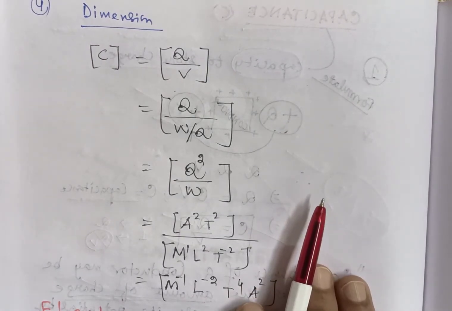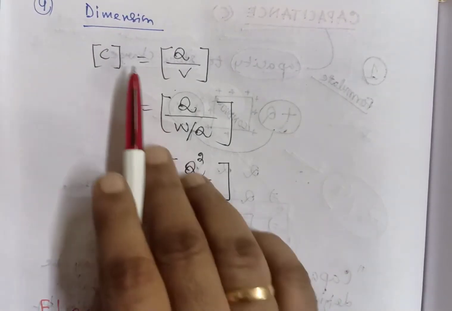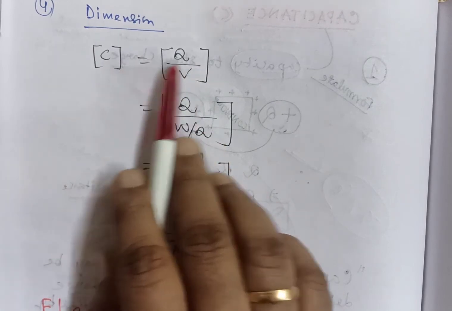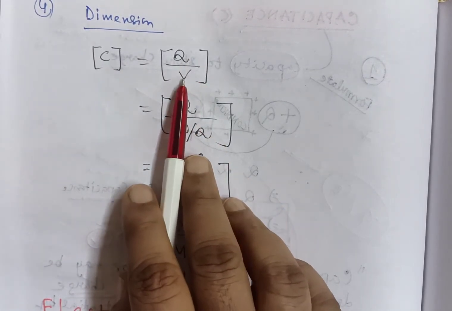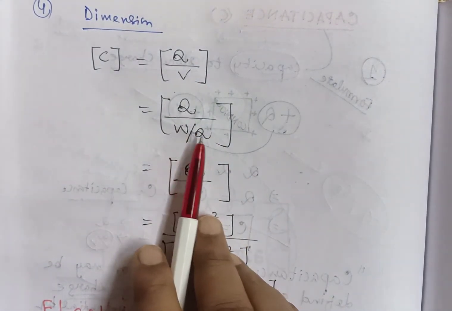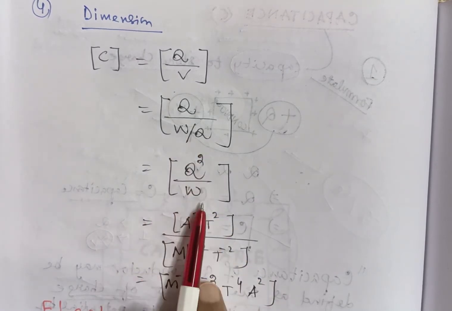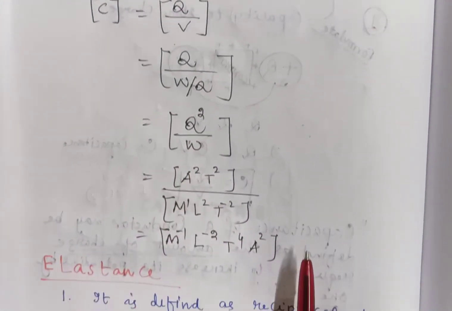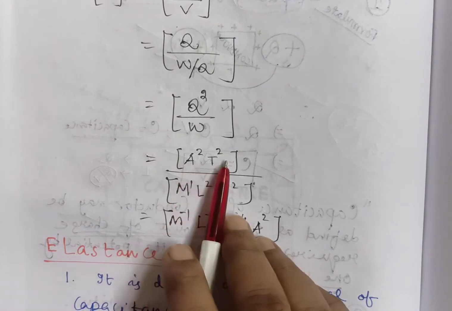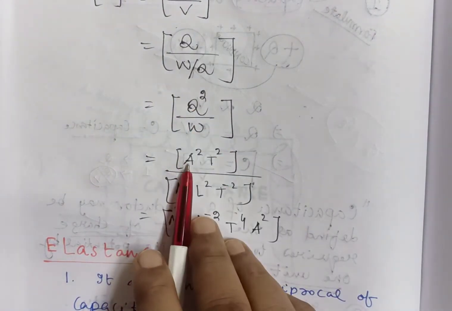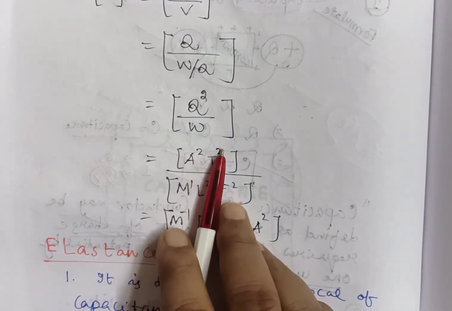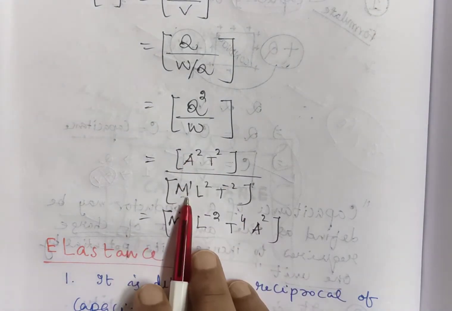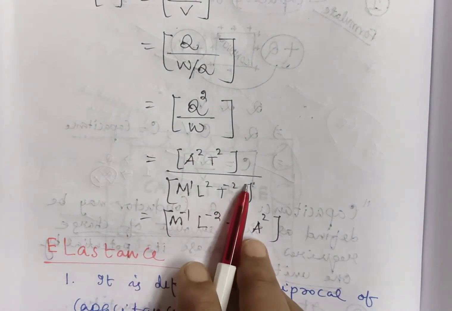How will we establish the dimension of the capacitance? First, we should remember this formula: C is equal to Q by V. In the previous class, we learned that V is equal to W by Q. Now, the formula will be Q square by W. The dimension of charge is A1 T1, so Q square is A to the power 2 T to the power 2. And work, the energy, will be M1 L2 T to the power minus 2.